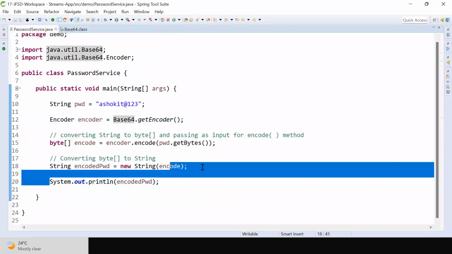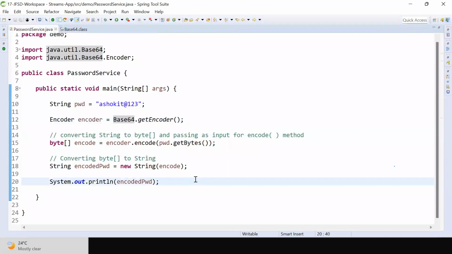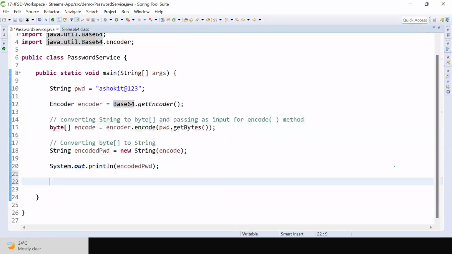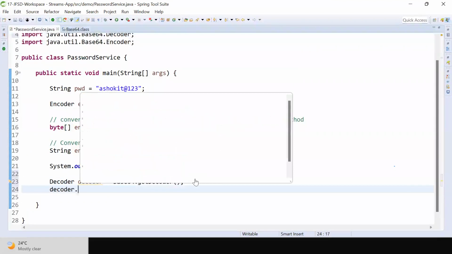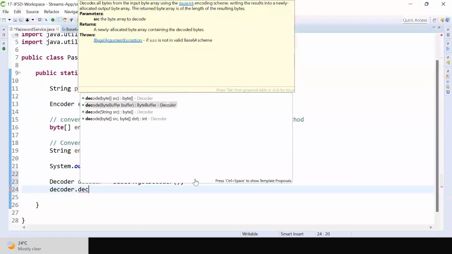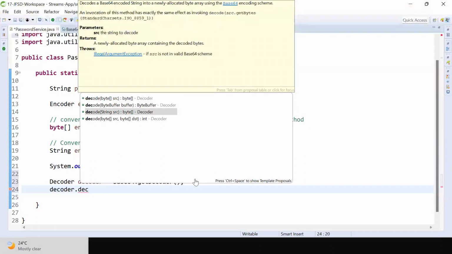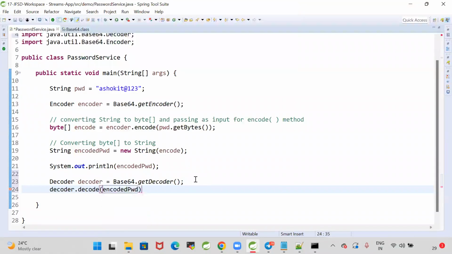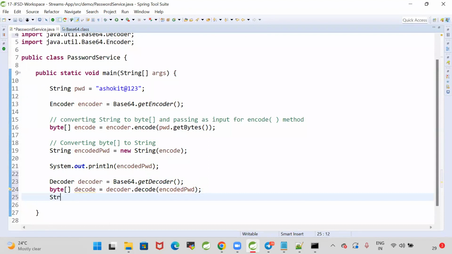Similarly, I have encoded my password. How to decode that password? How to get the original password back? For that, we have the decoder. Base64.getDecoder. It will give you the decoder object. Decoder.decode. I'm giving my encoded password to the decode method. It is giving me a byte array. Now String decodedPassword is equal to new String of decode.